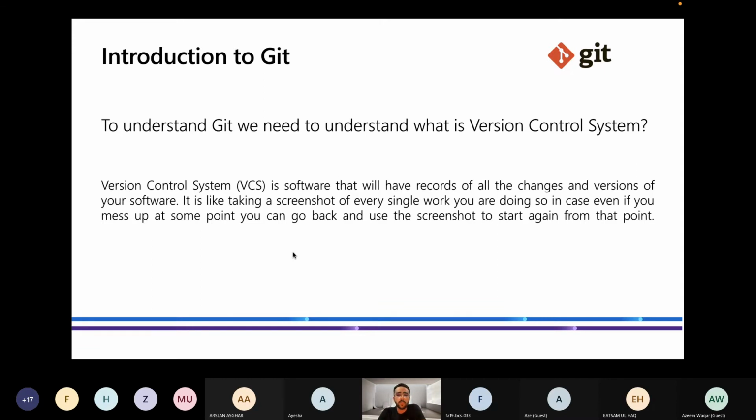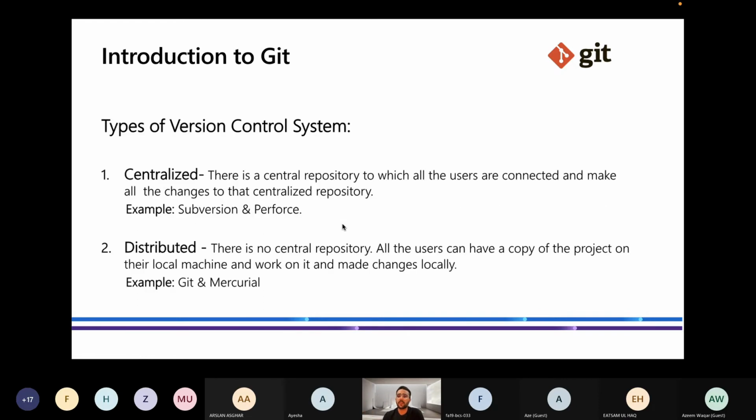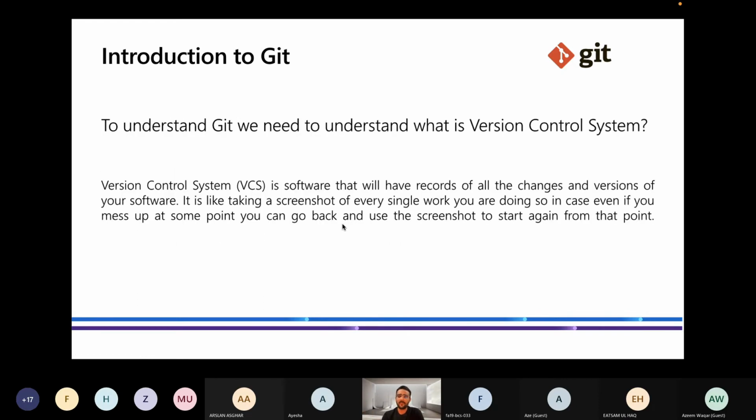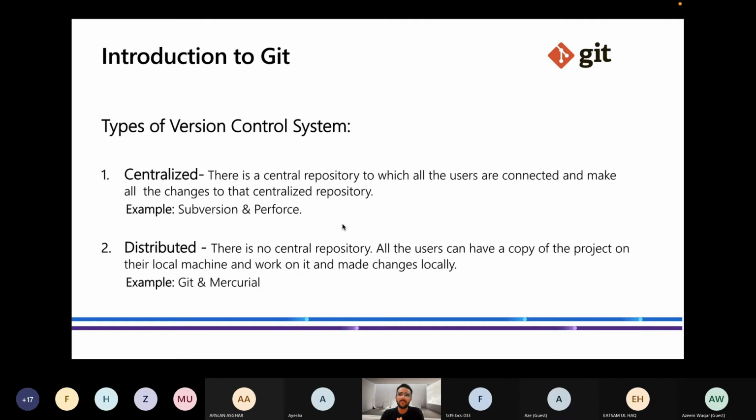So it's like taking a screenshot of every single piece of work you are doing. In case you mess up at some point, you can go back and use that screenshot to start again from that point. I think I'm making it a little more messy, so I will try to make it more simple. So I told you that Git is a version control system. There are 2 types of version control system. First is centralized, second is distributed.